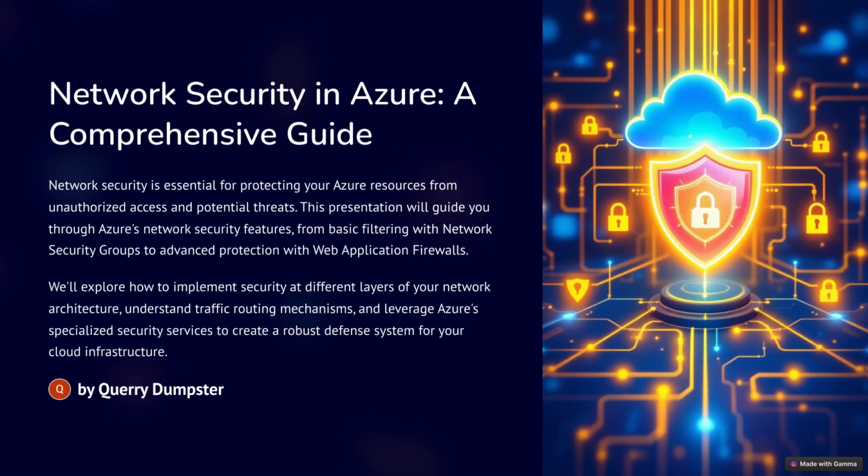So ExpressRoute Direct is basically a more direct connection. Instead of going through a third-party provider, you connect directly to Microsoft's network at one of their peering locations. And this gives you even higher bandwidth and even lower latency. Got it. So it's really for companies that have very demanding workloads that need the best possible connection to Azure.